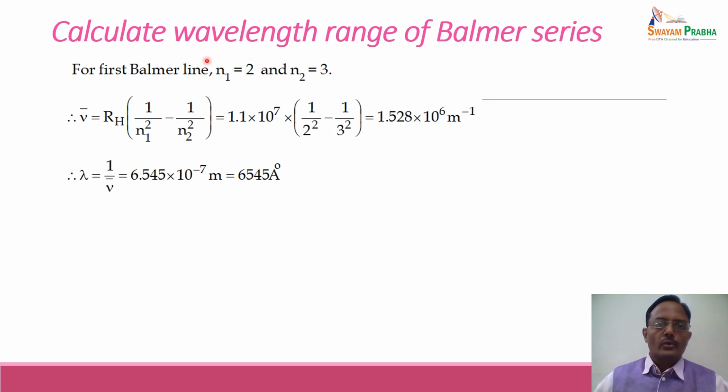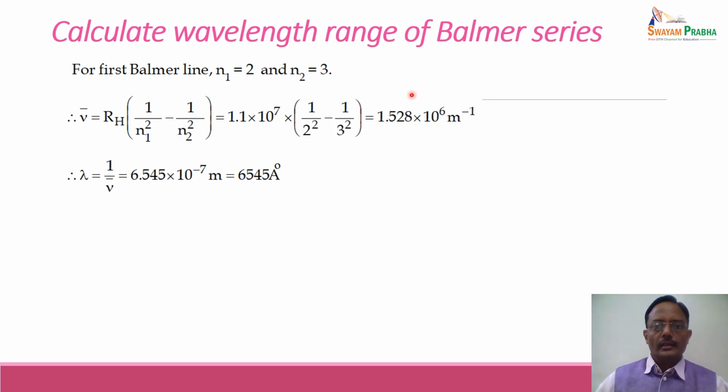So the value of N1 is fixed while the value of N2 goes on varying from 3 to infinity. Putting these values in the equation, nu bar is equal to RH, the Rydberg constant, into 1 upon N1 square minus 1 upon N2 square, which equals 1.528 into 10 raised to power 6 meter inverse.